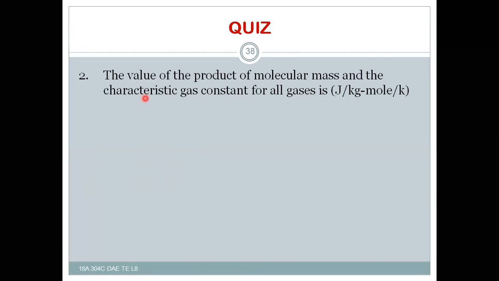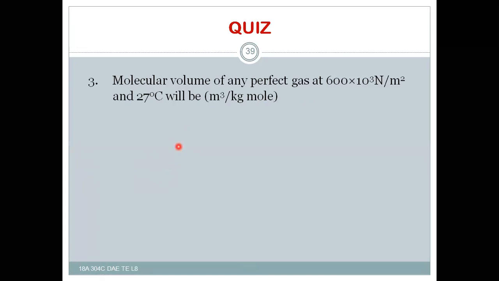And the value of the product of molecular mass and the characteristic gas constant of all the gases is equal to 29.27, 848, 8314, or 427. 8314 joule per kg mole Kelvin is the right answer, right? So the molecular volume V mole of any perfect gas at 6 into 10 to the power of 3 Newton per meter square and 27 degrees Celsius will be how many meter cube per kg mole?